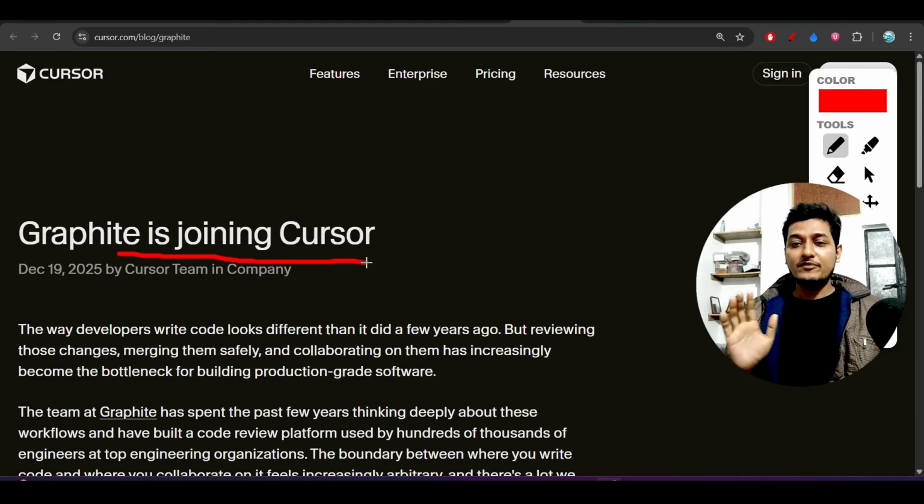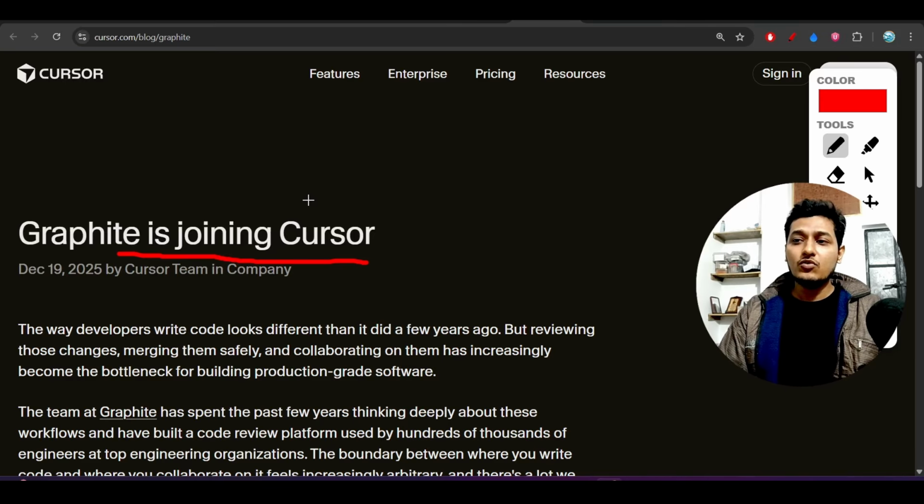By the way guys, I am not promoting Graphite, I am not promoting Cursor, I have not got any money from them. I just found that this joining of Graphite and Cursor is a huge move in the software development workflow, and it will make developer life much easier in the upcoming days.